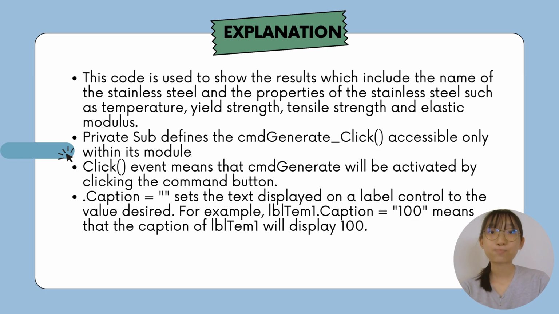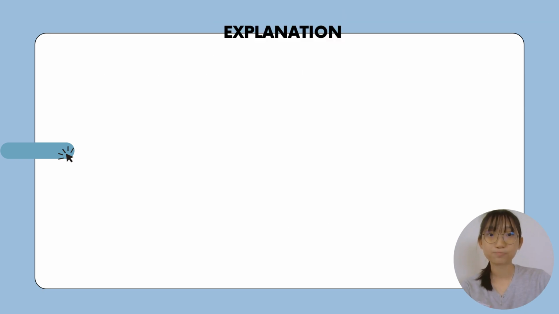And then the private sub defines that the command generate click is accessible only within its module. The click event means that the command generate will only be activated when the user clicks it. Last, the caption means that the text will be placed on the label. For example, if the label temperature caption is equal to 100, then 100 will be placed on the temperature label.